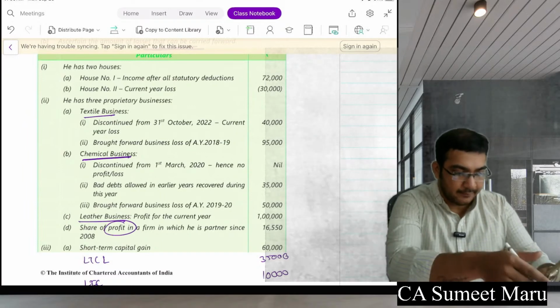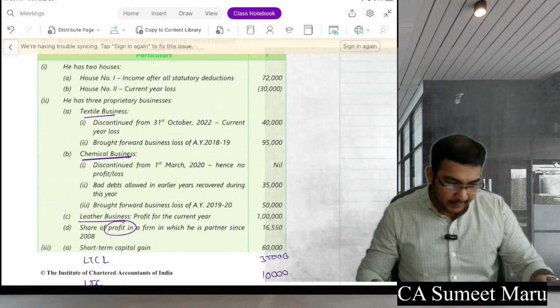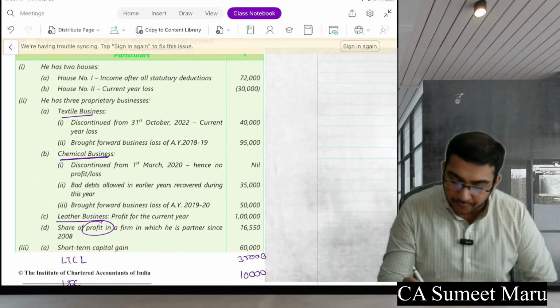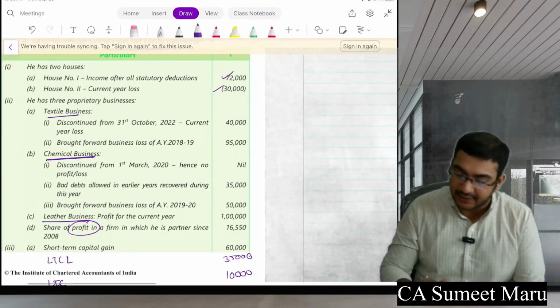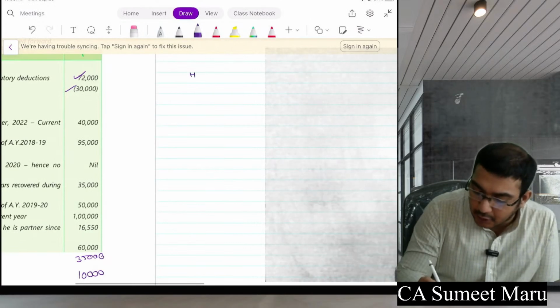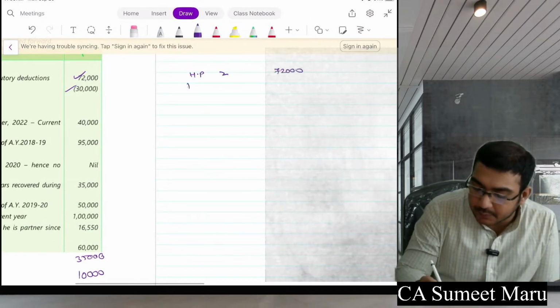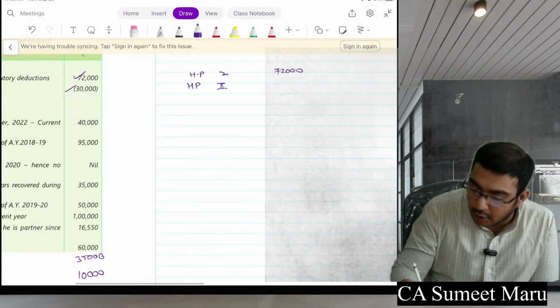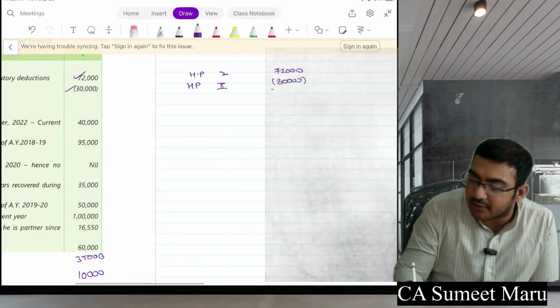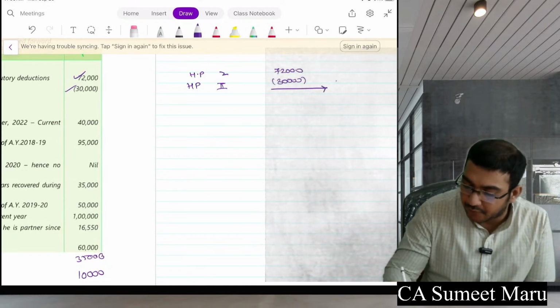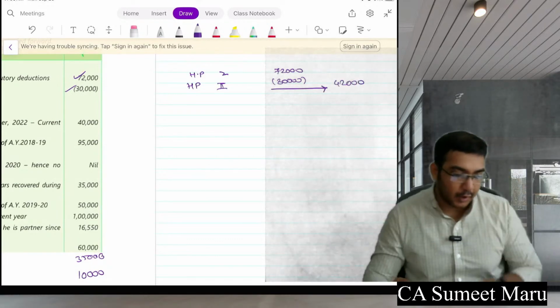Okay, let's begin. See, first thing here, house property: you have profit from one, loss from another. Fine, you can set them off. So house property 1, 72,000 profit. House property 2, loss of 30,000. Outside it will be how much? It will be 42,000.